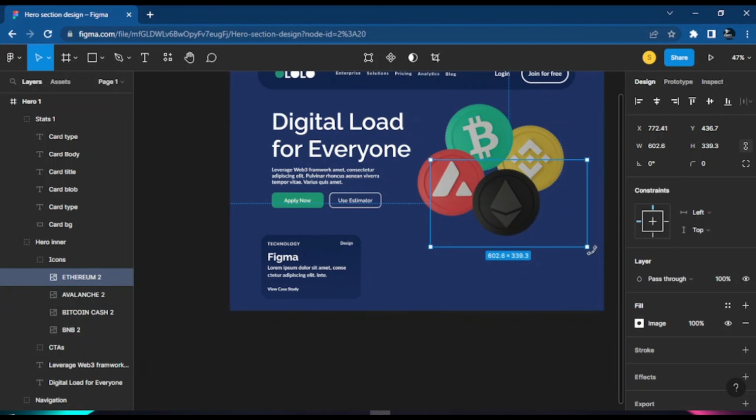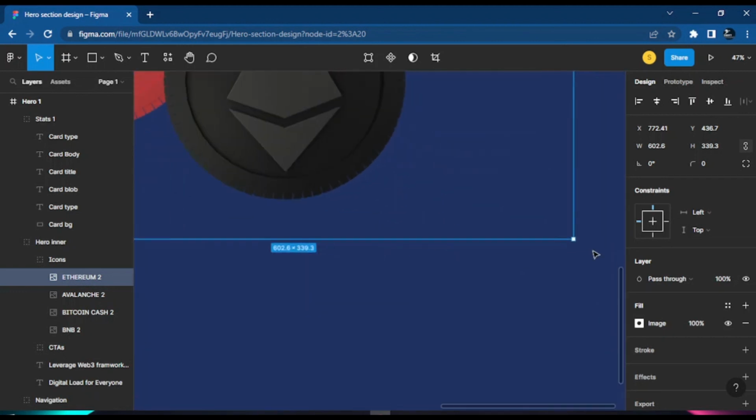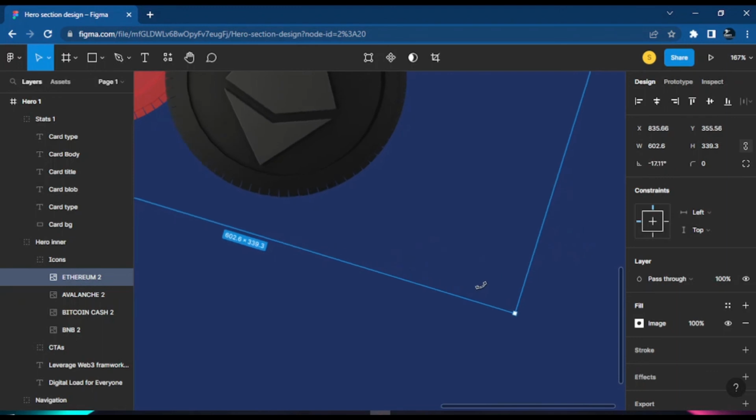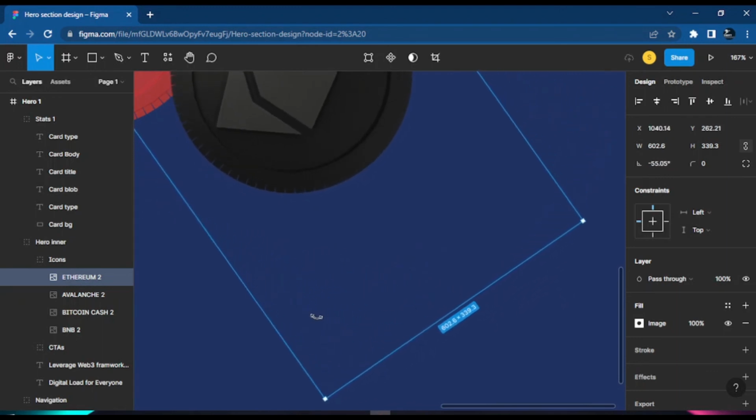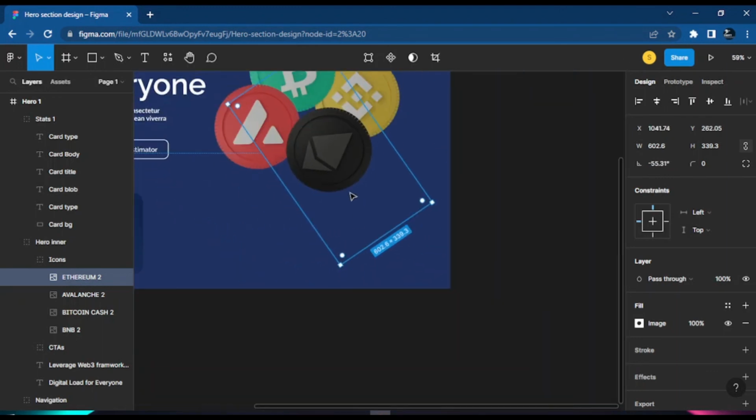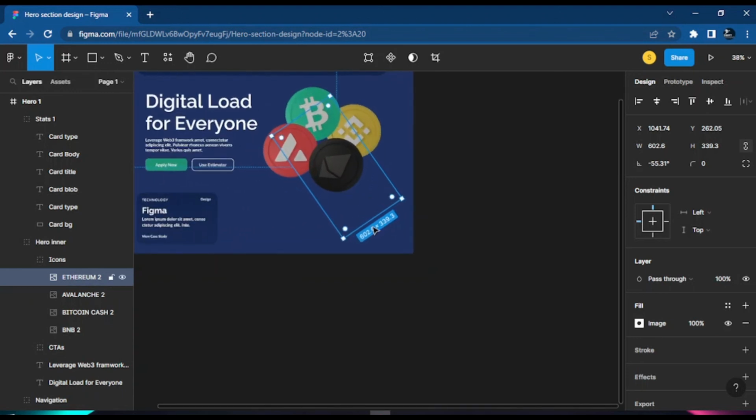You could carry your mouse to here. You see where the arrow bends like this. This is the rotate. Let me say one roller. So if I do it like this, you will see that it rolls, and this is our Ethereum rolling. But also if you reduce the angle here, you rotate them back to where you want it to be. So those are the little things we will think about for our coding, or for our design. I don't know why they always call it coding today, but we could just set them to 0.